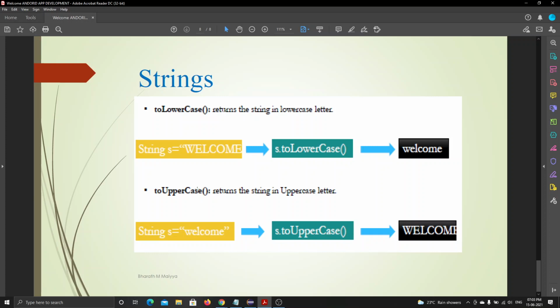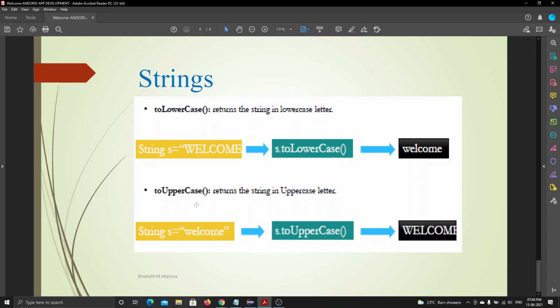What it means, as the name says, is that it converts the whole string, whether a character in the middle of the string is a capital letter or the whole string is capital, into lowercase. In a similar way, toUpperCase converts all of the cases into uppercase. What if I store a lowercase letter in the middle? When I say convert to lowercase, it still remains lowercase. Understood? This is a simple one.